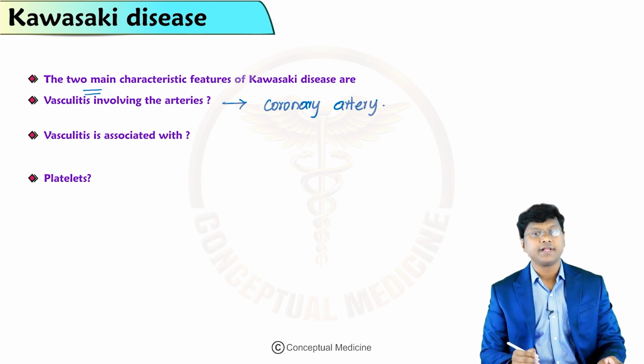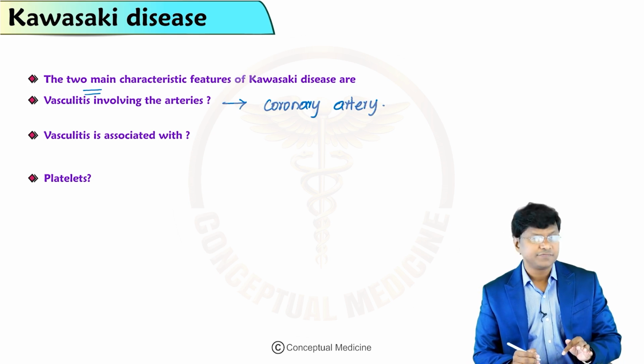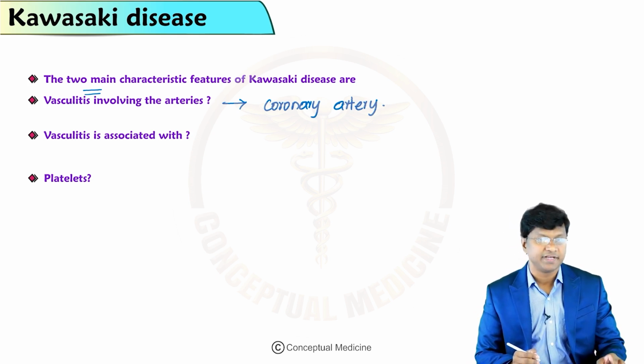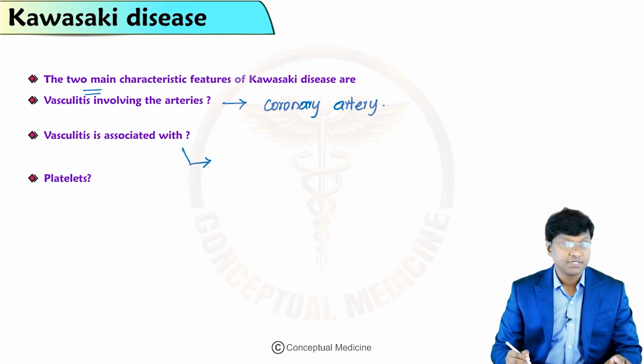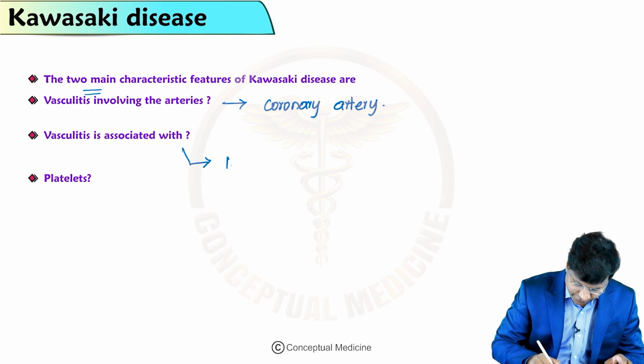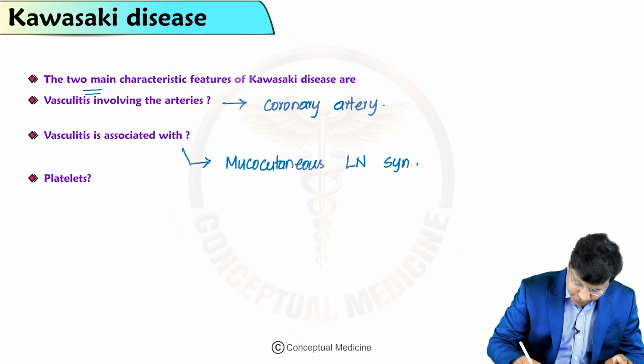Because of the involvement of the coronary artery, this gives rise to important cardiac manifestations. And this vasculitis is associated with mucocutaneous lymph node syndrome.